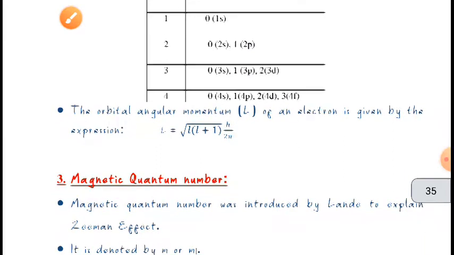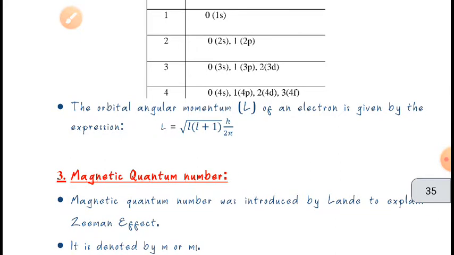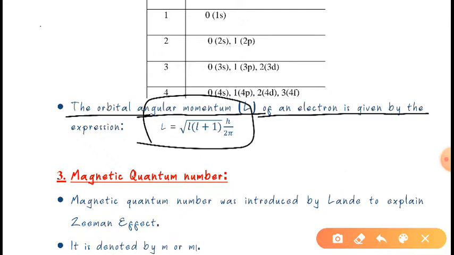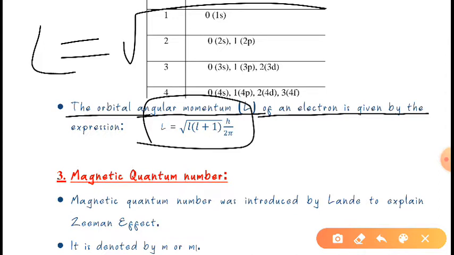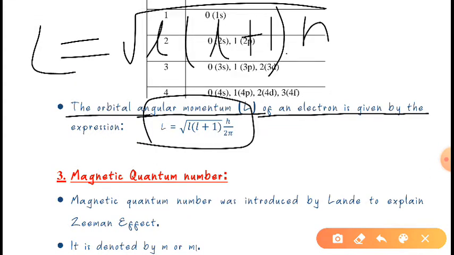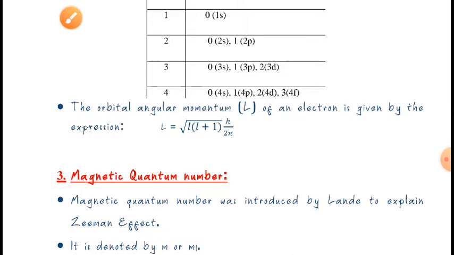Now, as I have already told you, it tells about the angular momentum of the electron. So it will also tell the orbital angular momentum, L, of the electron, which will be given by this formula: L is equal to under root l(l+1) into h by 2 pi. Through this formula we can find out the angular momentum of that orbital. So this was all about the azimuthal quantum number.